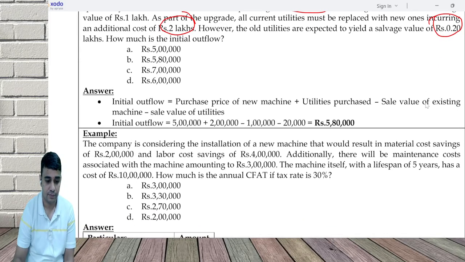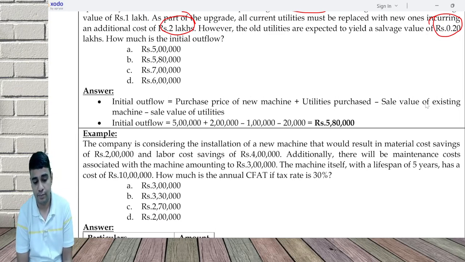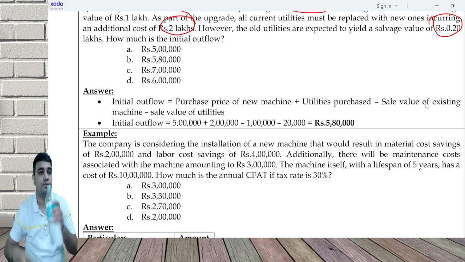Tell me this. This is an in-between flow calculation.